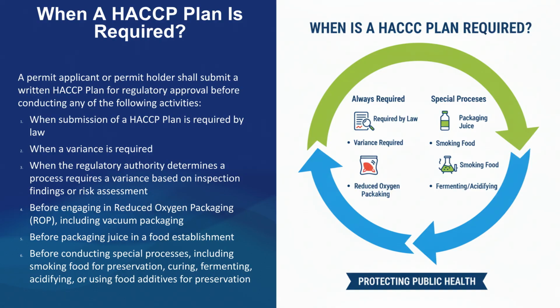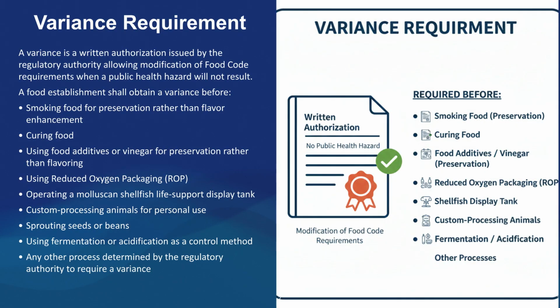A written HACCP plan is required for regulatory approval before conducting activities like reduced oxygen packaging, packaging juice, or special processes like smoking food for preservation. A variance is a written authorization allowing modification of food code requirements when no public health hazard will result. A variance is required for activities such as smoking food for preservation, curing food, or using reduced oxygen packaging.